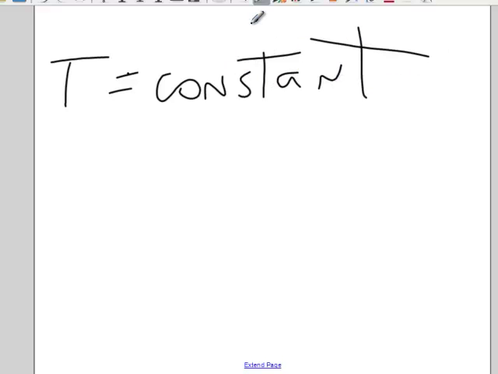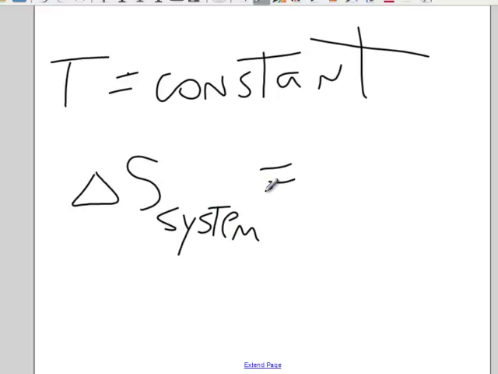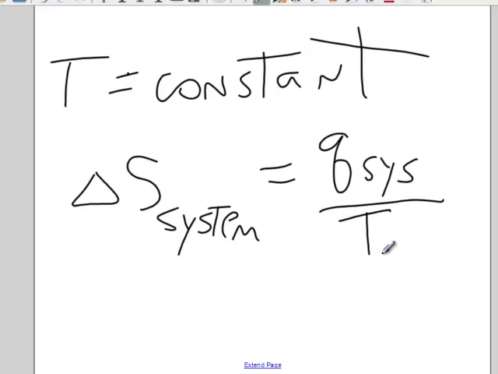There is one equation for entropy that you should be aware of. If you have an isothermal process, that is, T is constant, you can say that delta S of the system is equal to Q of the system over the temperature, and that's a Kelvin temperature.